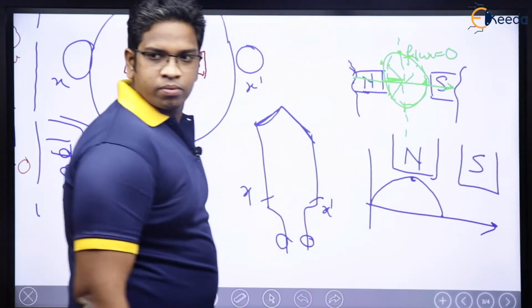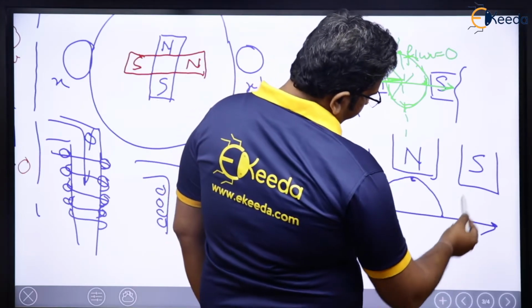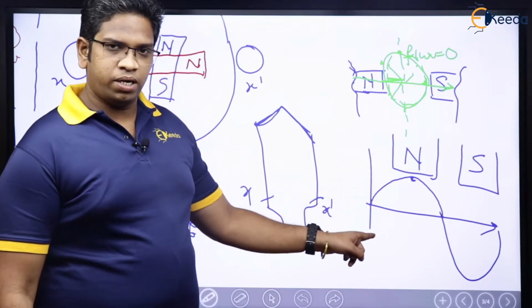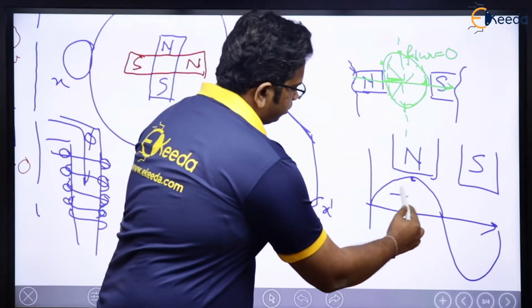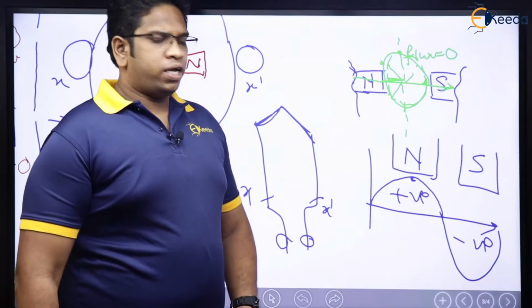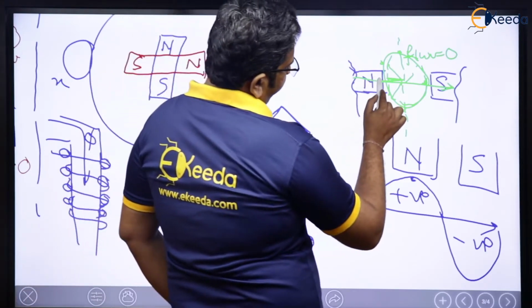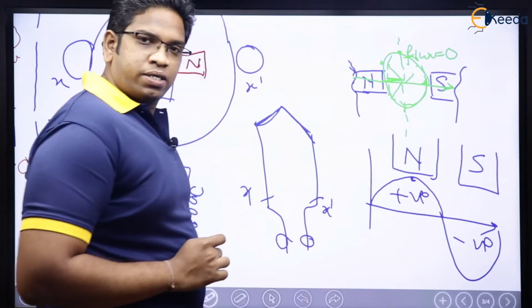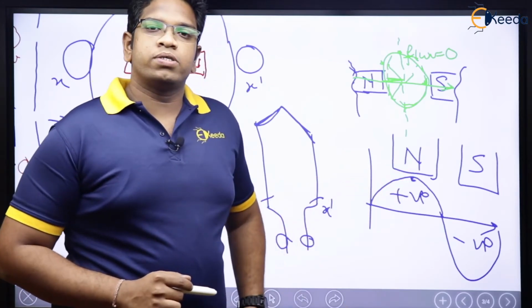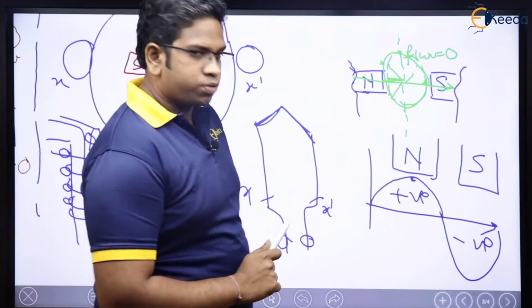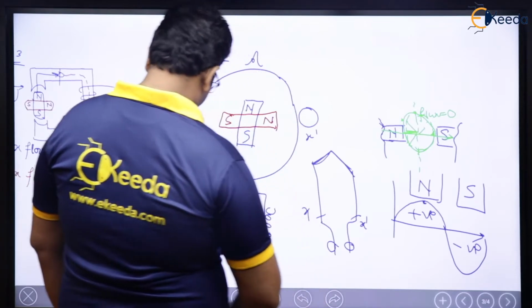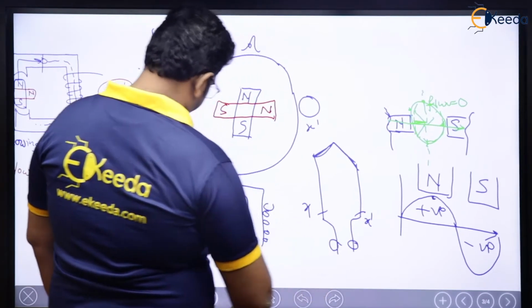For south, what is going to happen? Flux will be in the opposite direction like this. For north, let us say the flux distribution is positive here. Then in case of south, flux distribution will be negative. You will ask me why? Because from north it is outgoing, and from south it is incoming, right? Which means they are opposite to each other. That is the reason their flux distribution should also be opposite to each other. I hope you are getting this point, right? Come here. Yeah. Now, see here.